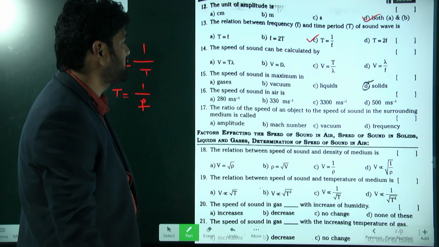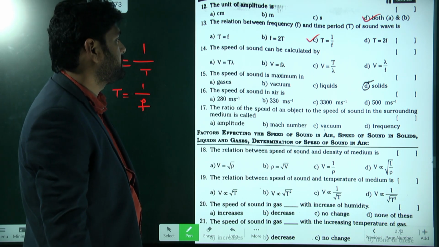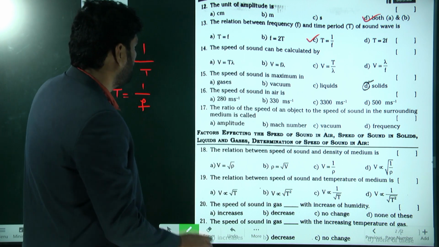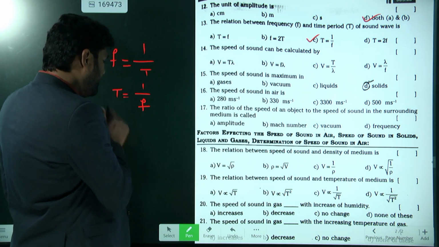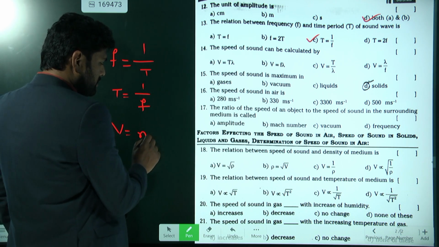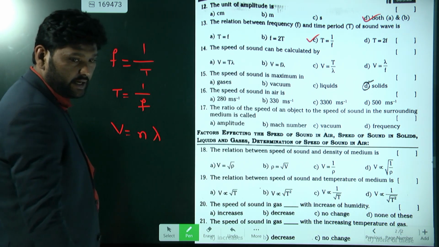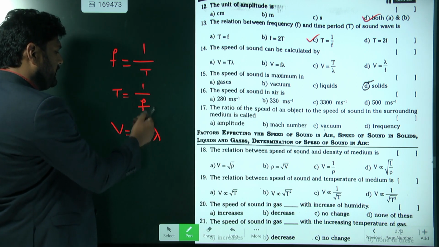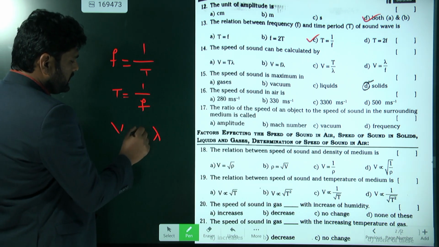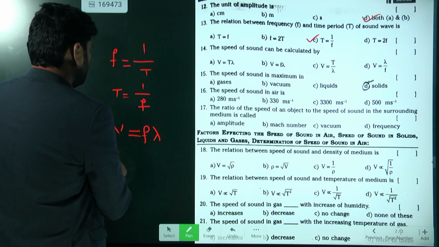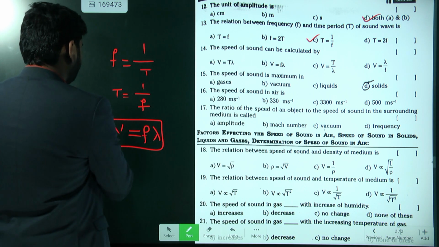Same way, the speed of sound can be calculated by using what formula? Look here. Generally, speed is equal to frequency into lambda. This formula is already given. Here, instead of n, I will take f. Then what is the answer? Tell me.